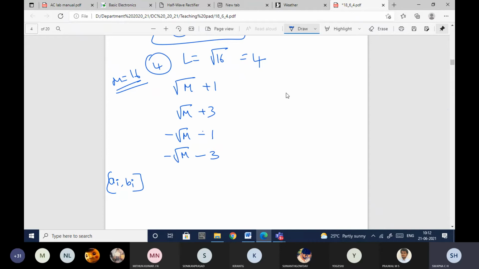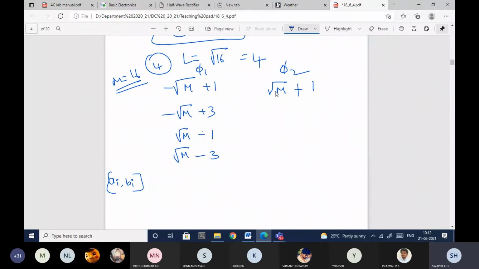In the same way, this is for phi 1. For phi 2 also we'll take minus root M minus 1, minus root M plus 1, minus root M plus 3, plus root M minus 1, or plus root M minus 3.